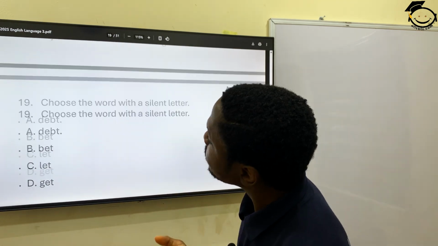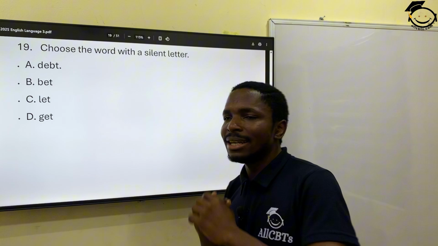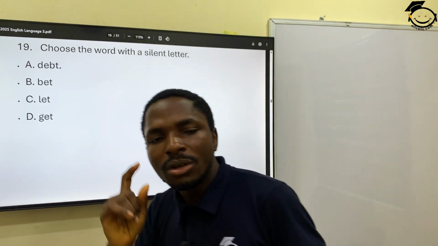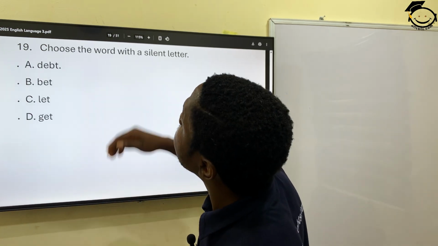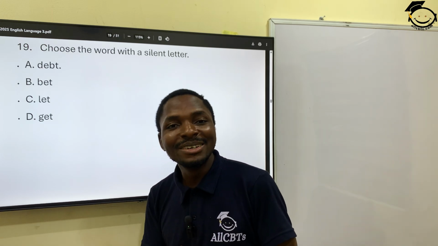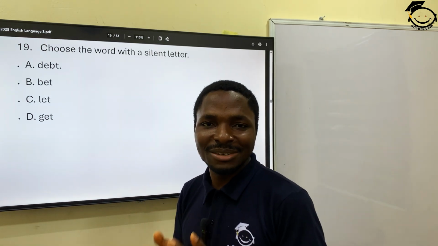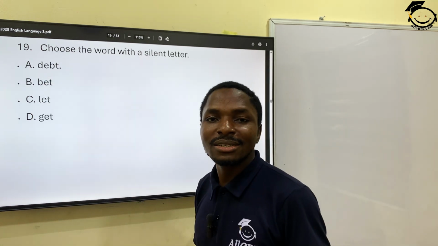Okay, now 19. Choose the word with a silent letter. In other words, when you pronounce them, one of the letters does not sound. If you don't know how to pronounce them, you wouldn't know that the letter doesn't sound in one of the options. So we have debt.